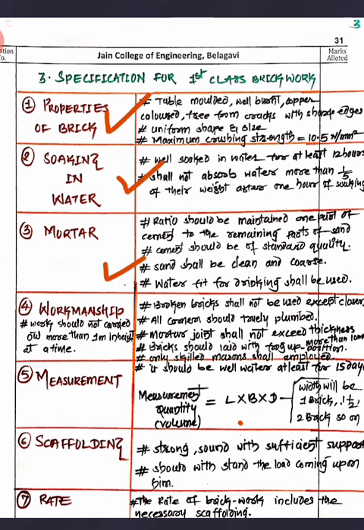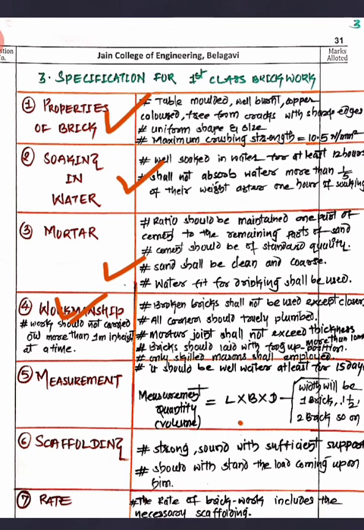Then mortar: you should follow the ratio, whatever ratio is given, 1:2, 1:3, whatever they have given, just follow that ratio. And cement should be standard quality, sand should be clean and a bit coarser, preferably river sand. Then water: you should use drinking water, or you can call it potable water, for construction purpose. Then workmanship means how to do the standard work and how to maintain the standard work. It tells about the execution of work, right?